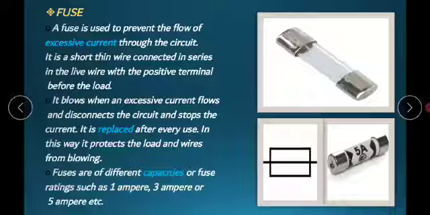Next we have the fuse. What is a fuse? A fuse is used to prevent the flow of excessive current through the circuits. It consists of a short metal wire that is connected in series with a live wire. Here you can also see the picture of a fuse. Working of a fuse: it blows when an excessive current flows and disconnects the circuit and stops the current. A point to remember is that it is replaced after every use. Fuses are of different capacities such as 1 ampere, 3 ampere, 5 ampere. You can also see here the symbol of a fuse.